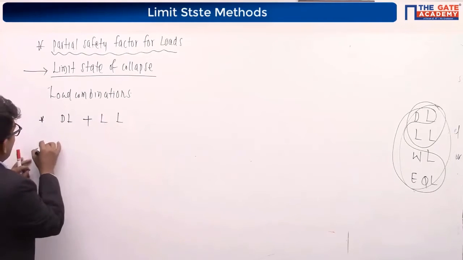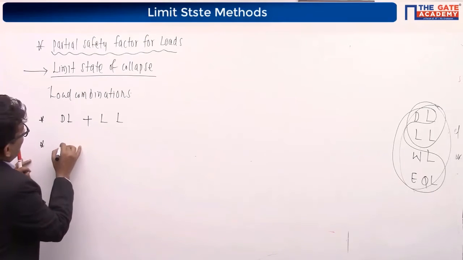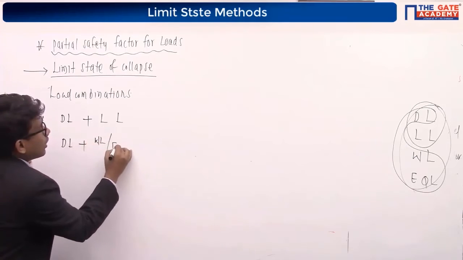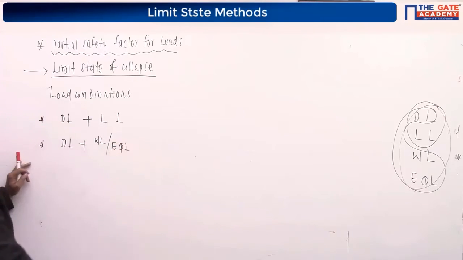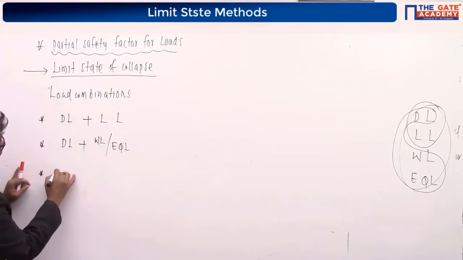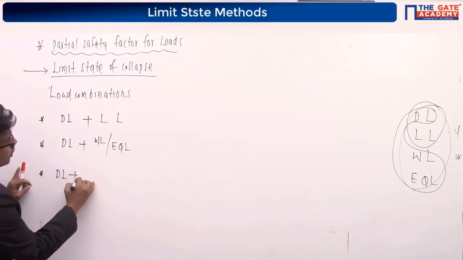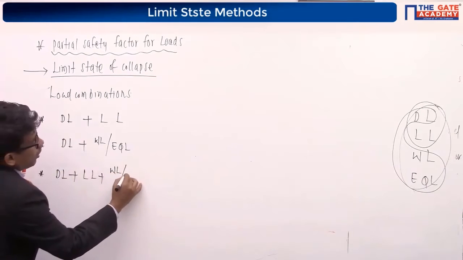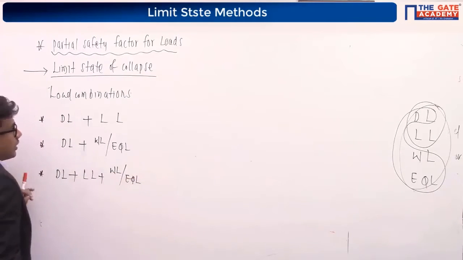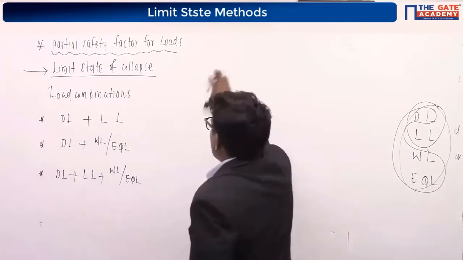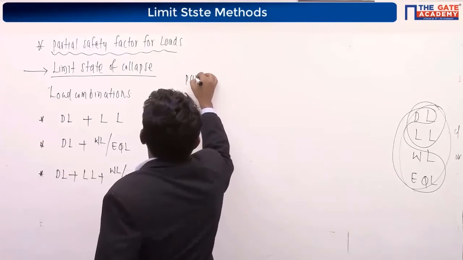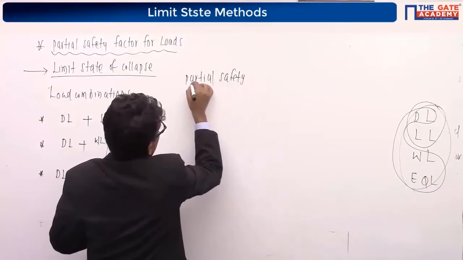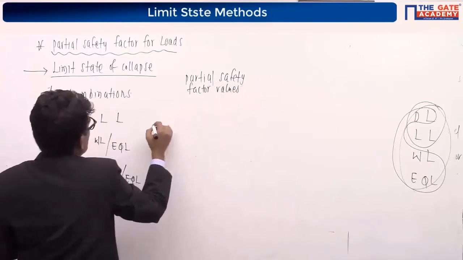In the second row, dead load plus wind load or earthquake load combination. And finally we consider all the loads together: dead load, live load plus wind load or earthquake load combination. And then the partial safety factor values for loads.